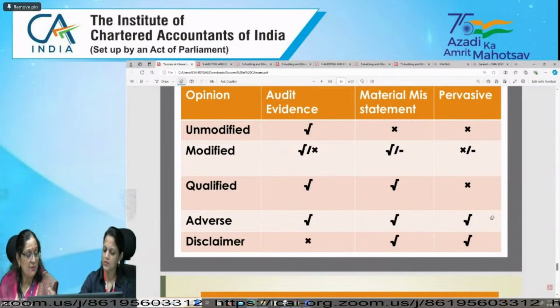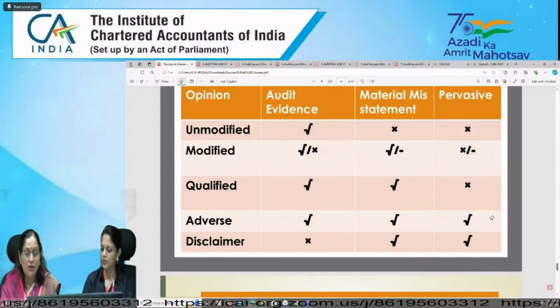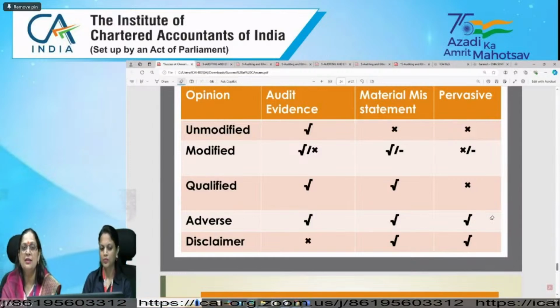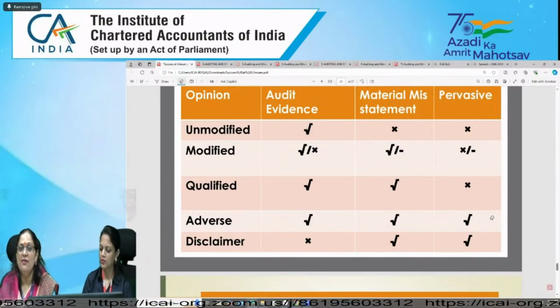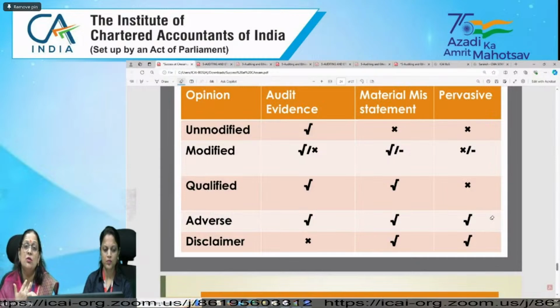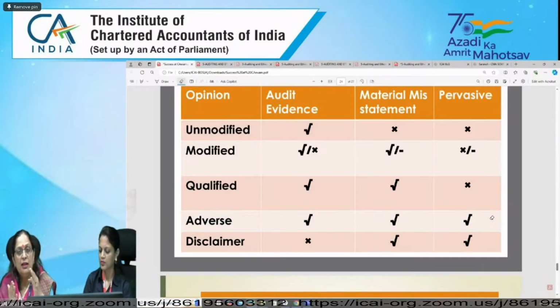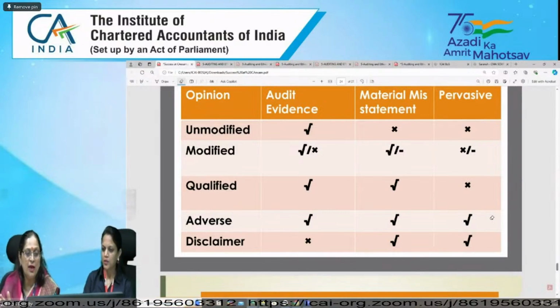This chapter has 12% to 20% weightage. If you are aware of the assertions for the income and expenditure statement and the balance sheet, and they ask about advances, property, plant and equipment, or land and building, you need to interlink it with the assertions. And the last one is presentation and disclosure. For that you need to give a reference to Schedule 3.